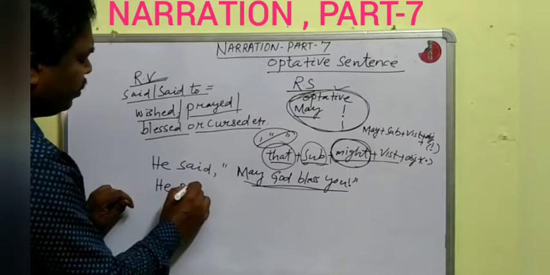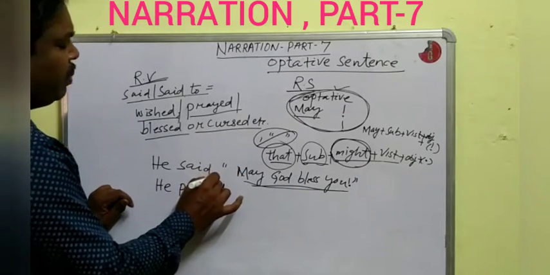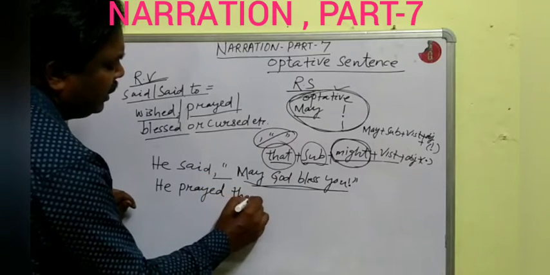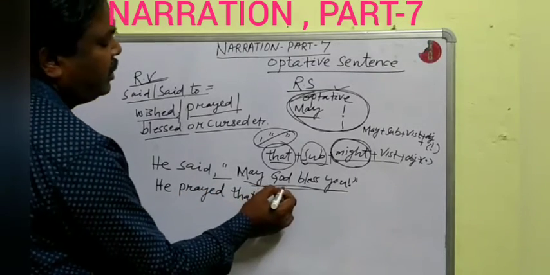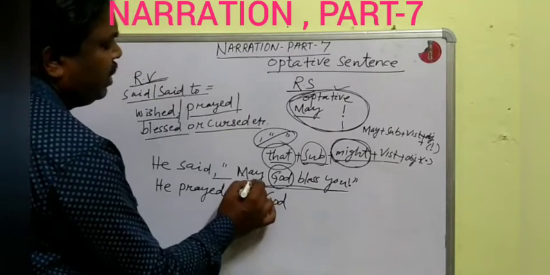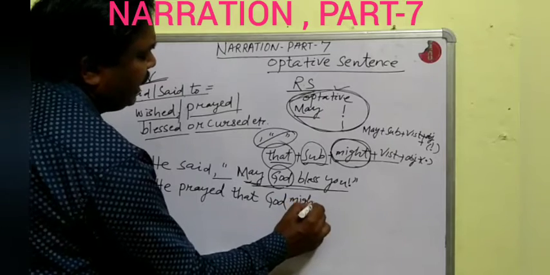He prayed, P-R-A-Y-E-D. Then remove the comma and inverted commas. Use the connector that. He prayed that. Then here the subject was God, so God will be written. Then the past tense of may will be might. God might.